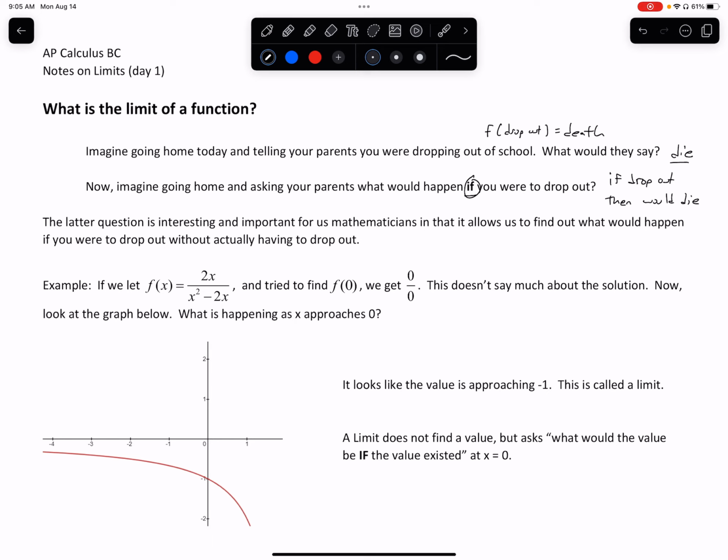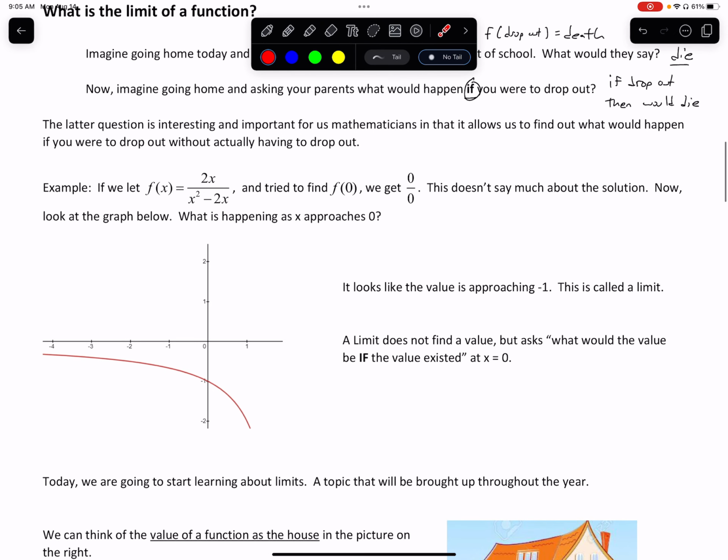So that latter question is very interesting to us mathematically. Like I said, it's going to allow us to find out what would happen if you were to drop out without actually having to drop out. So you kind of know the consequences before you take on that action. So how do we use this mathematically?